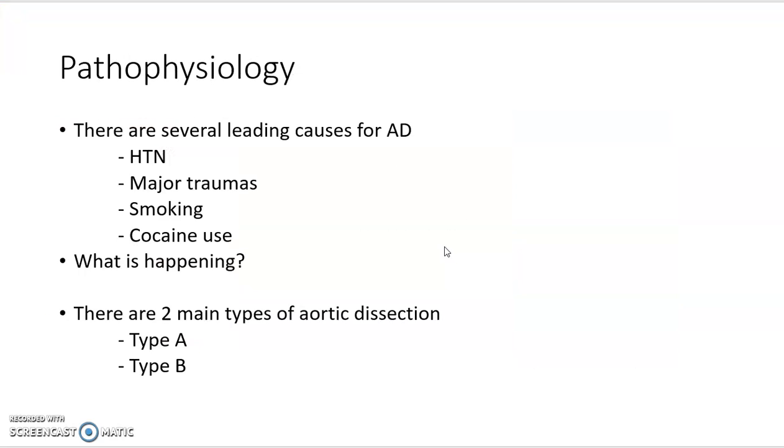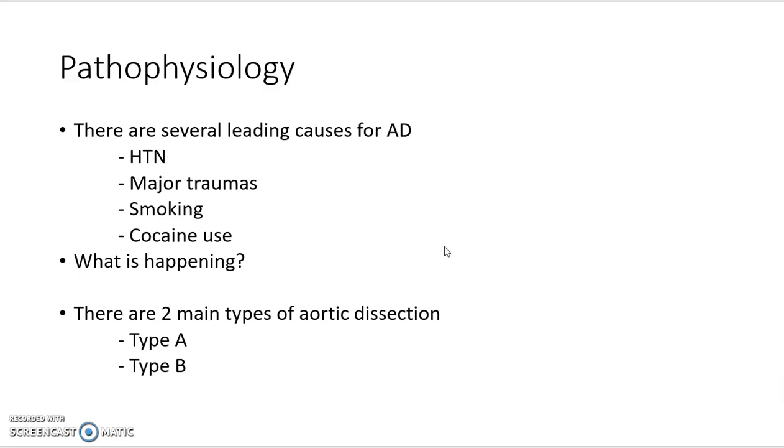So, some information on the pathophysiology of aortic dissection. There are several leading causes for it. One of the biggest is hypertension, then major trauma, smoking, cocaine use. So what happens to cause the aortic dissection? Primarily the innermost layer of the aorta, which is called the intima, becomes weak, and then blood starts to pour into the area between the media and intima. From the blood pressure, the pressure becomes so big that it literally rips them apart from each other, and it creates the true and the false lumens.